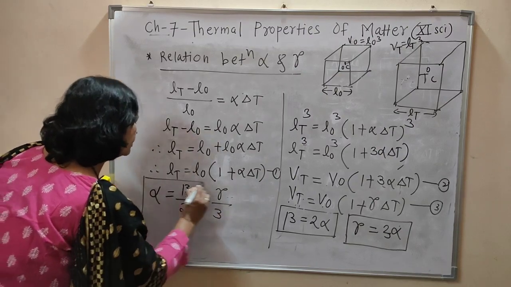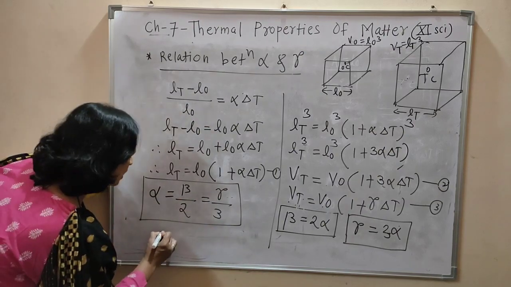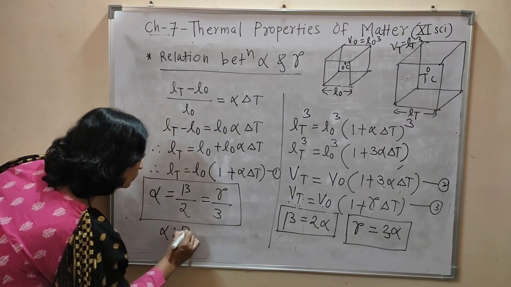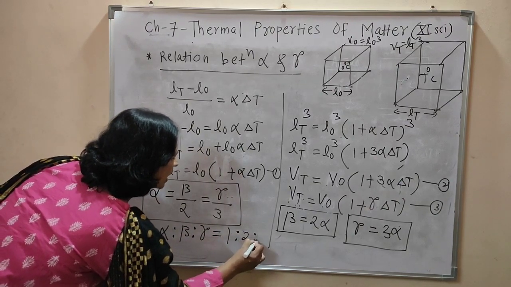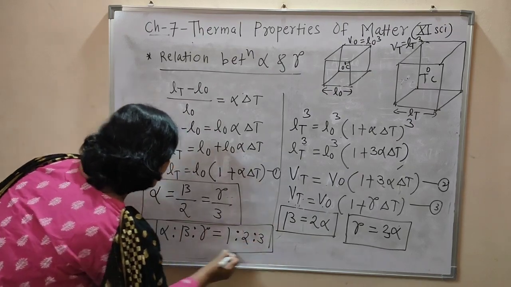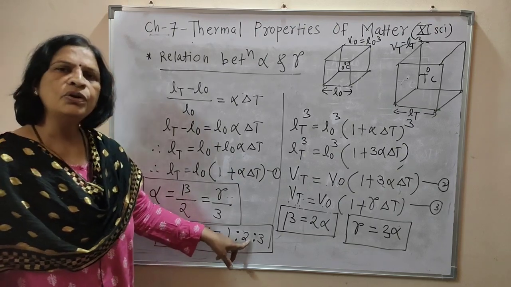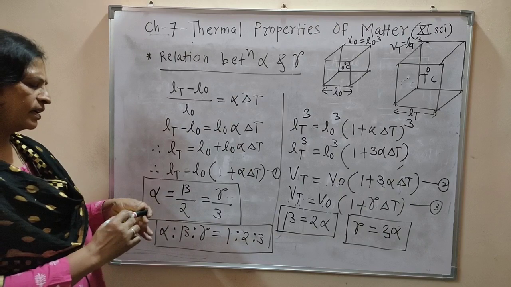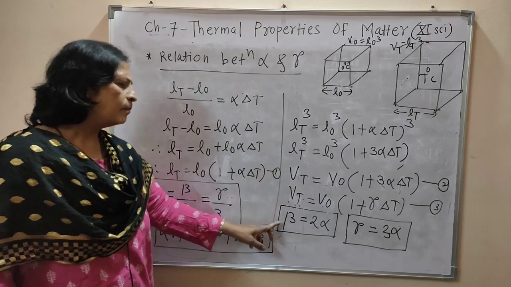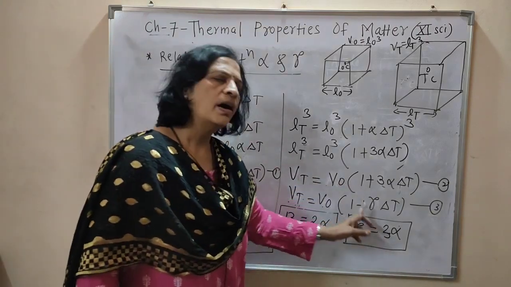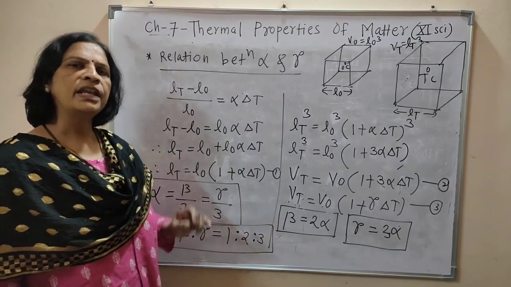This is the relation between alpha, beta and gamma, and we can write this equation in this manner: alpha is to beta is to gamma is equal to 1 is to 2 is to 3, and this is the relation between alpha, beta and gamma, 1 is to 2 is to 3. In this manner we can explain the thermal expansion and the relation between alpha and beta and alpha and gamma. I hope all of you understood all these concepts very well.